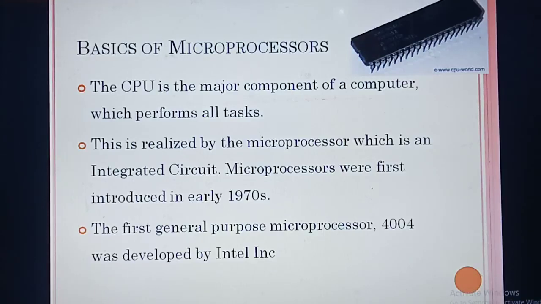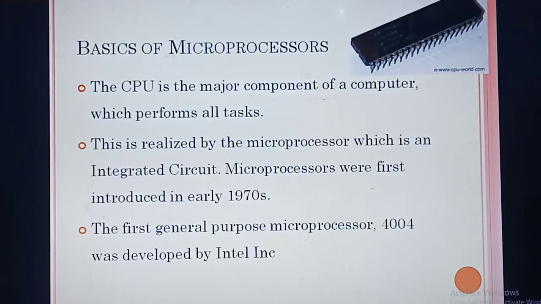Nowadays a lot of microprocessors are there: 8085, 8086, 8044. That's the name of the microprocessor; they give some numbers. So first they invented a microprocessor, what's the name? 4004. This microprocessor was developed by which company? Intel Inc. Please underline it. This is all an important one mark question. Which company has introduced this microprocessor? Intel 4004, Intel Inc. Understood?